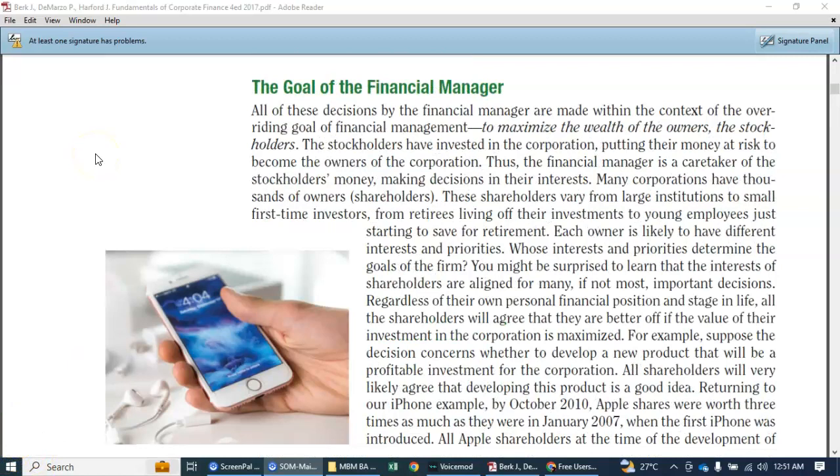So all those decisions are to be made by the financial manager with a goal. The sole goal is to maximize the wealth of the owners, or the stockholders, or the shareholders. Now, maybe we can say that every shareholder has a different objective for having their investment in that company. However, the most common objective is to maximize their wealth. So for example, if developing a new product is one way of maximizing their wealth, they like it.